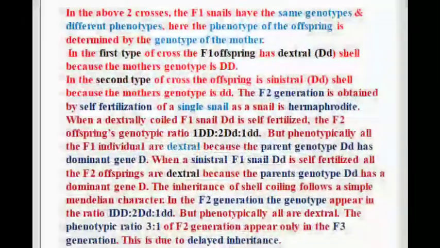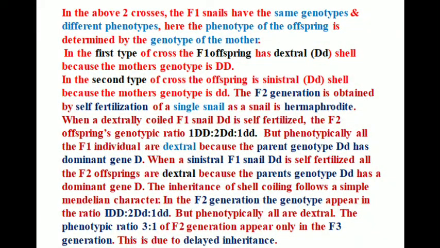In the above two crosses, the F1 snails have the same genotypes but different phenotypes. Here the phenotype of the offspring is determined by the genotype of the mother. In the first cross, the F1 offspring has a dextral shell because the mother's genotype is DD, homozygous dominant. In the second cross, the offspring has a sinistral shell because the mother's genotype is homozygous recessive. The F2 generation is obtained by self-fertilization of a single snail, as the snail is hermaphrodite.